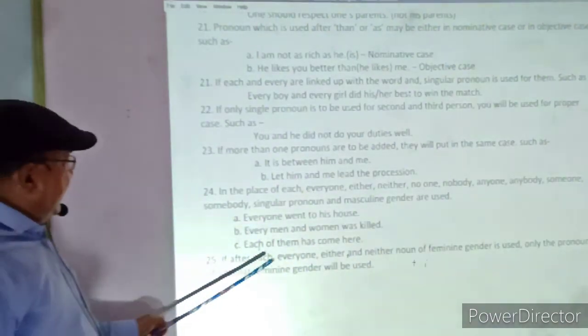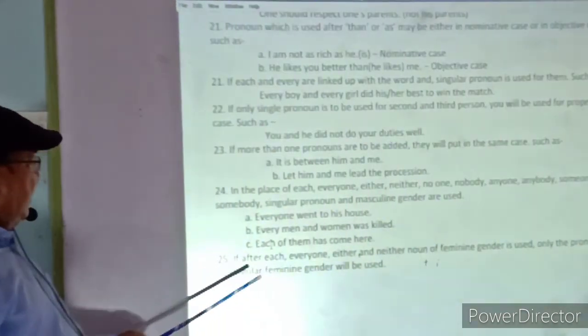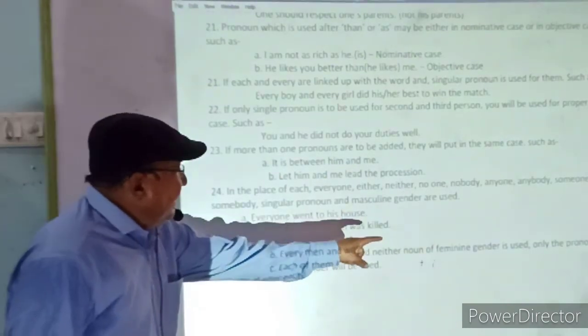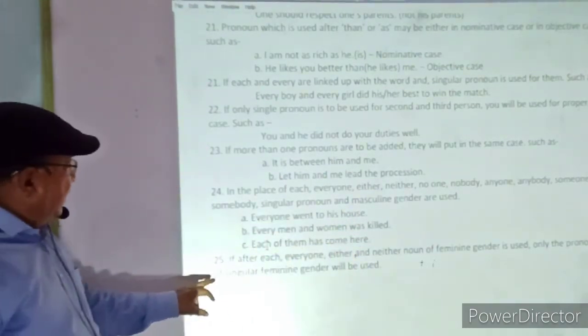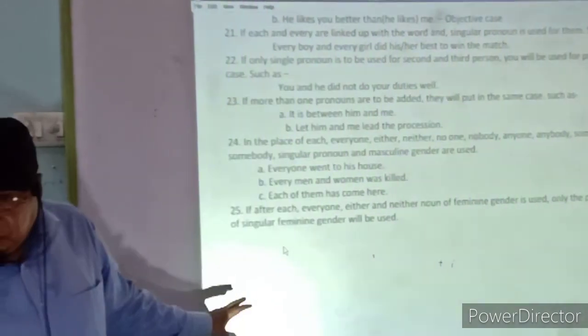25th. If after each, everyone, either, neither, a feminine gender noun is used, then only the pronoun of singular feminine gender will be used.